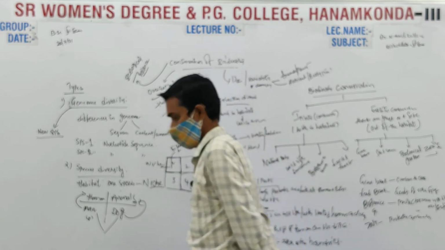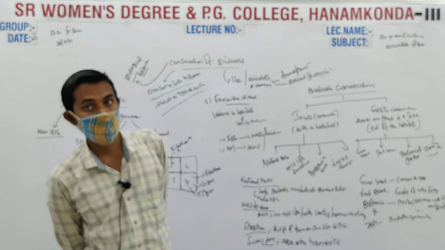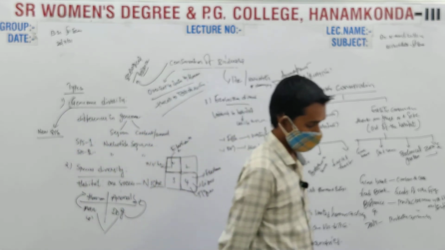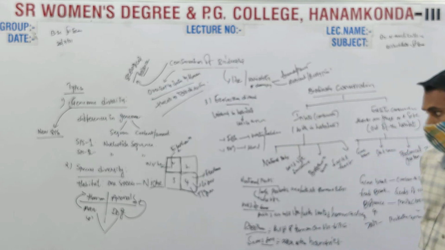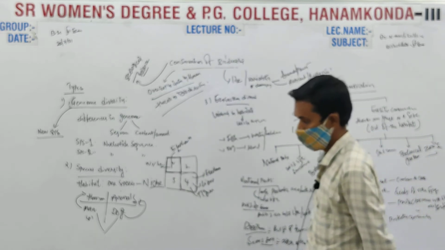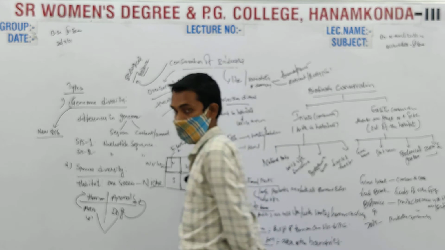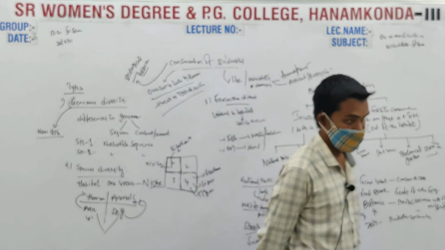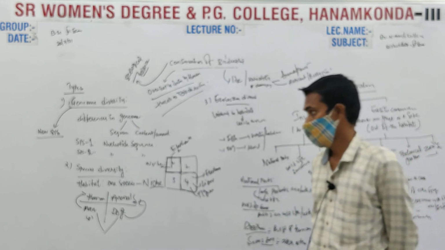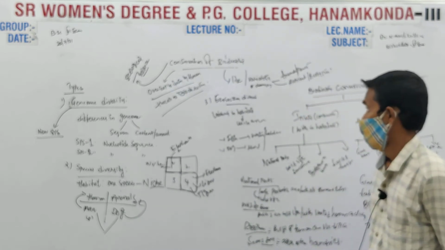So niche is an area which tells about the richness of a particular species. A habitat is a combination of different species, so there will be differences in the DNA from species to species. This comes under species diversity.